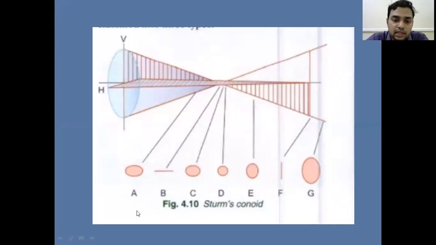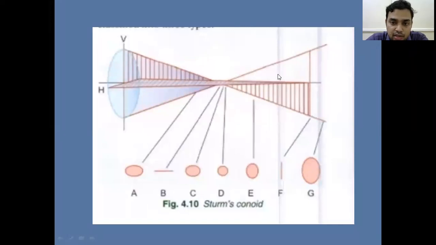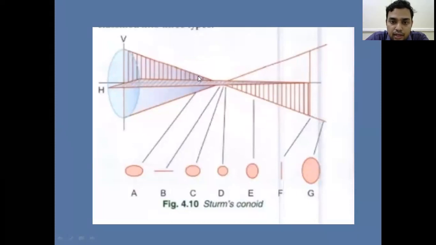Suppose at the point A, this is the horizontal meridian and this is the vertical meridian. These vertical lines are the vertical meridian, and this horizontal part is the horizontal meridian. Observe at this point, point A, there is convergence of both the vertical and horizontal meridians. But when we compare them, the convergence of the vertical meridian is more. So here we form a shape called a horizontal oval shape.